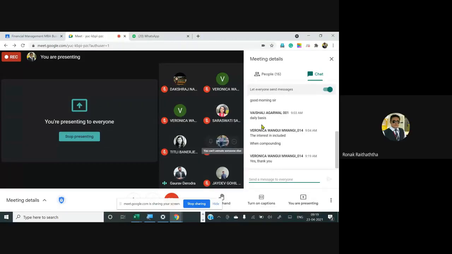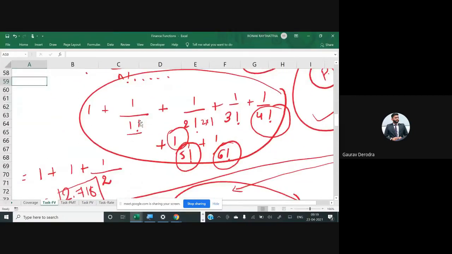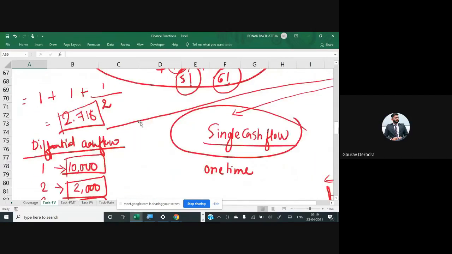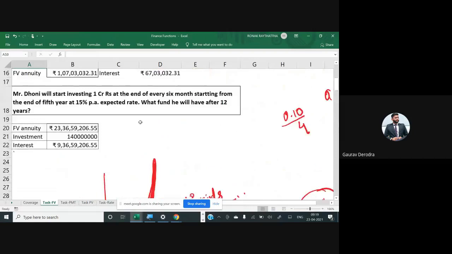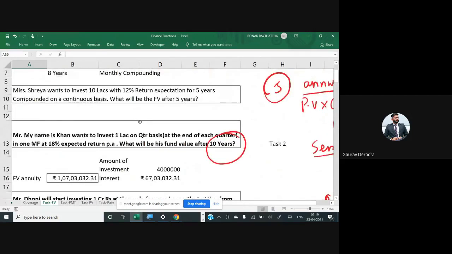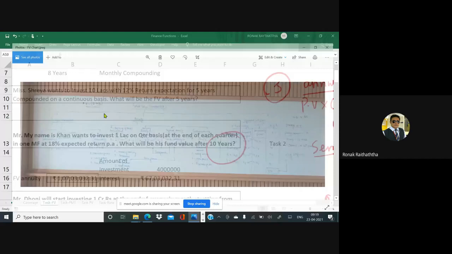Sir, also one thing. Yes. We have covered only two formulas, right? That is a single cash flow. FV is equal to PV times 1 plus r raised to n. And the second one is FV is equal to PV into exponential raised to rt. Right. See, I have prepared already the formula chart.